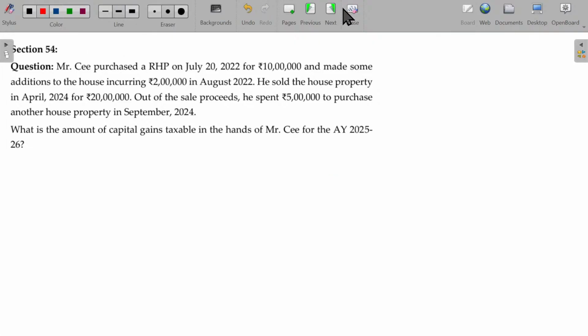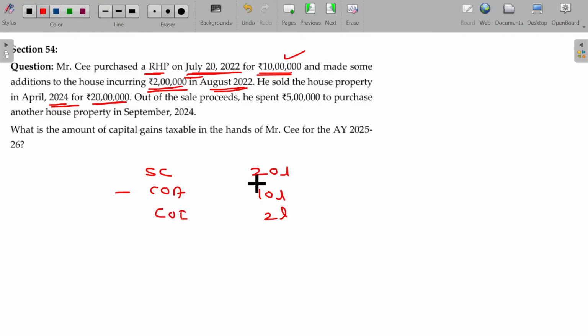Now, Mr. C purchased a residential house property in July 2022 for rupees 10 lakhs, and made some additions to the house property, incurring 2 lakhs in August 2022. He sold the house property in April 2024 for rupees 20 lakhs. So sale consideration being 20 lakhs, minus cost of acquisition being 10 lakhs, minus cost of improvement being 2 lakhs, and 8 lakhs being capital gain.